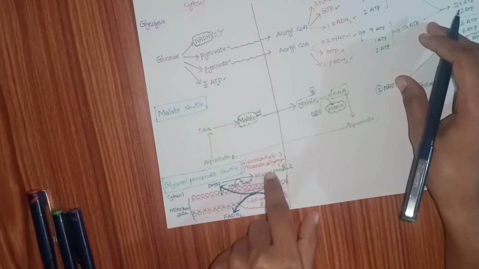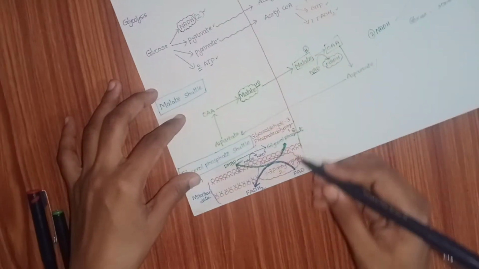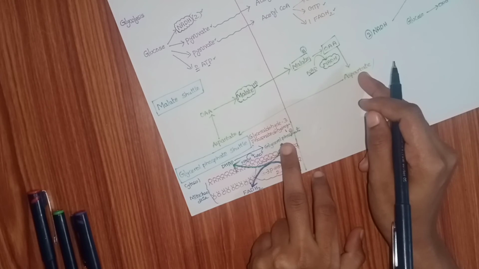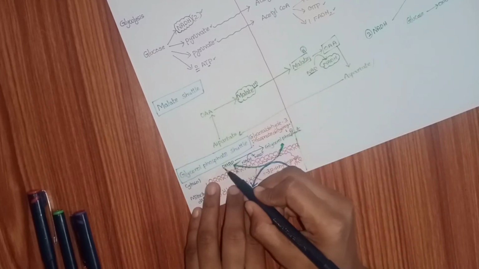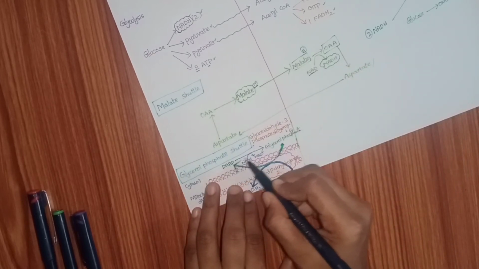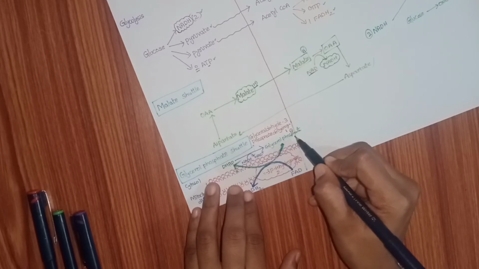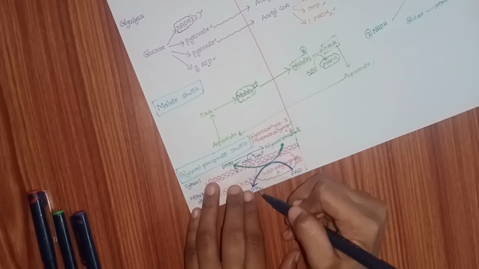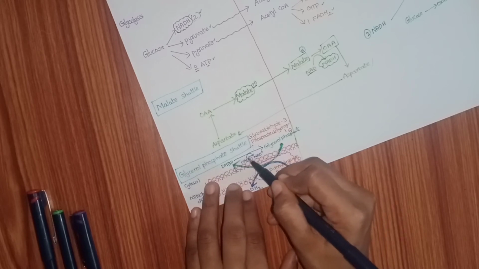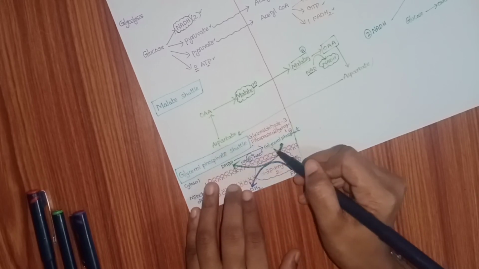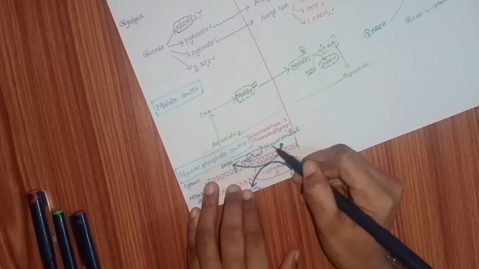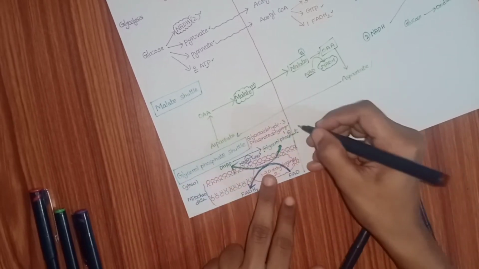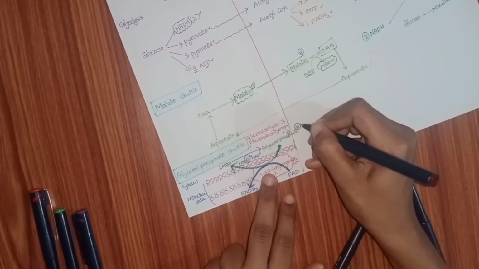In the glycerol phosphate shuttle, dihydroxyacetone phosphate is converted to glycerol phosphate. Here the NADH is converted to NAD+. That means this hydrogen is given to glycerol phosphate. That means glycerol phosphate is carrying hydrogen.